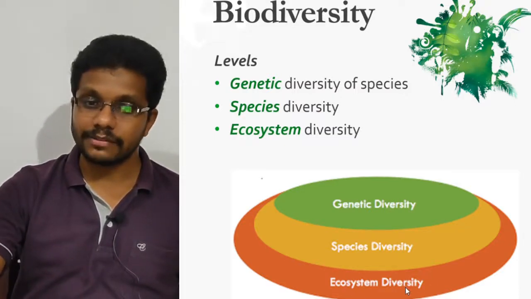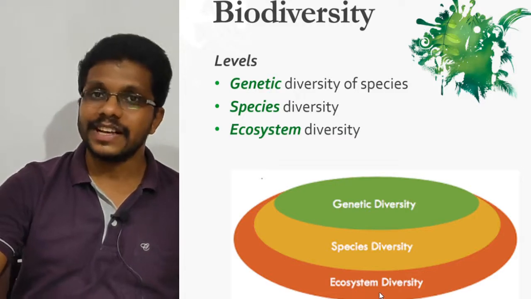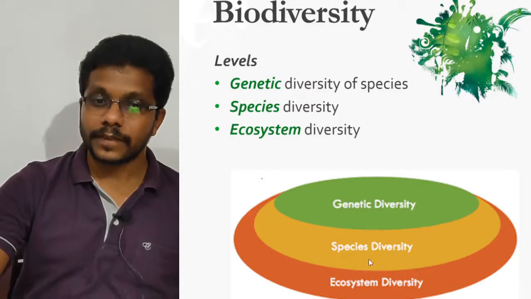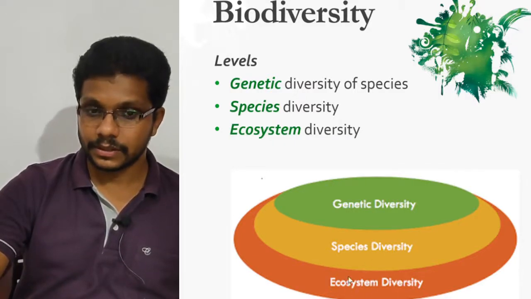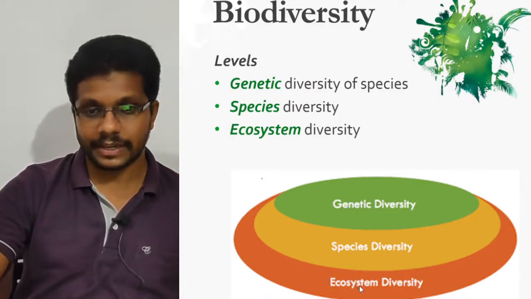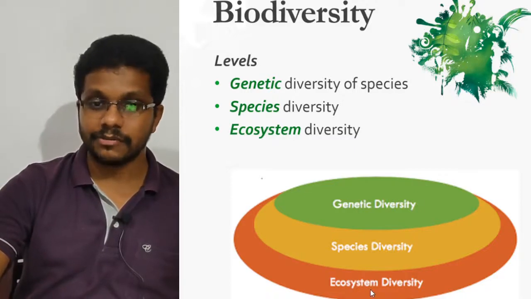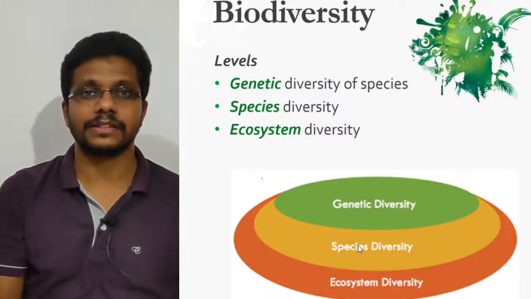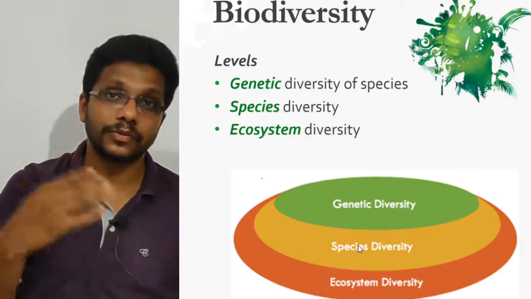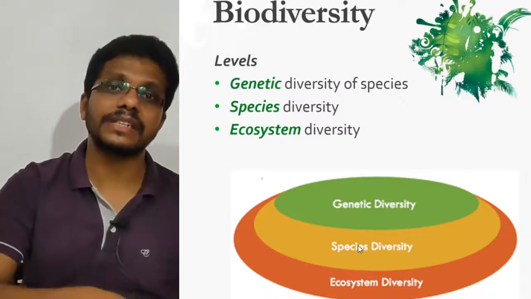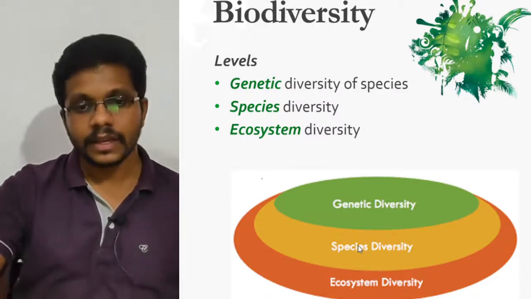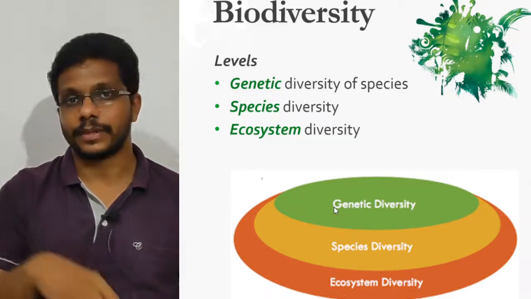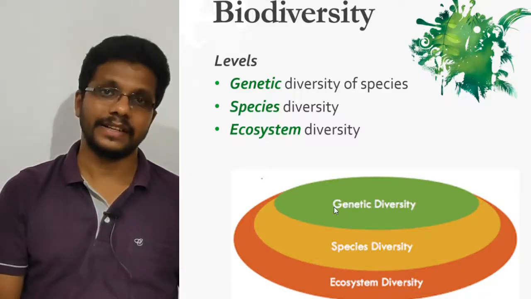So biodiversity really means ecosystem diversity. If an ecosystem needs to be diverse, its communities need to be diverse. If a community needs to be diverse, the species should be diverse. So for a diverse ecosystem, we need species diversity there. There should be different types of species in all forms. Not only the number of different species, the number of individuals in a species is also important. And if a species needs to be diverse, there should be genetic diversity within that population. So this is how it works.